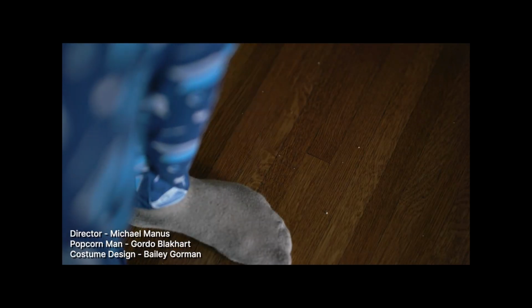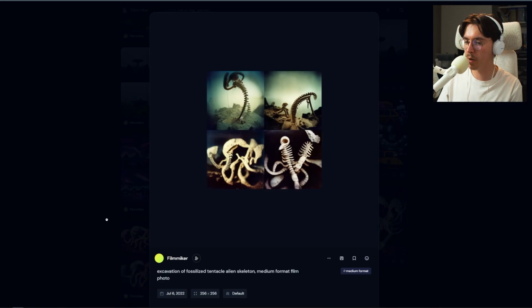So I want to see if I can recreate Popcorn Man, put him into a few scenarios, and see if, you know, this AI will eventually replace me. But before we jump into that, I want to show you some of the images that I already generated with Midjourney. I got some pretty weird and wacky results.